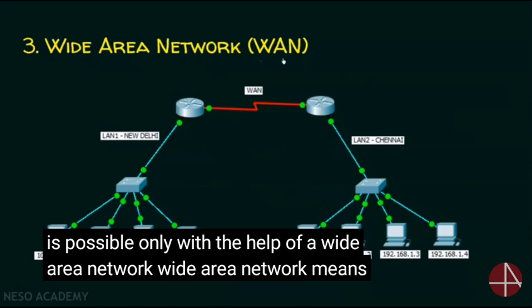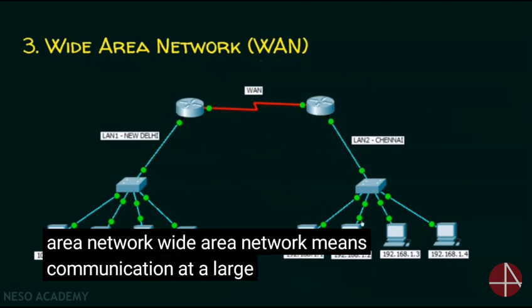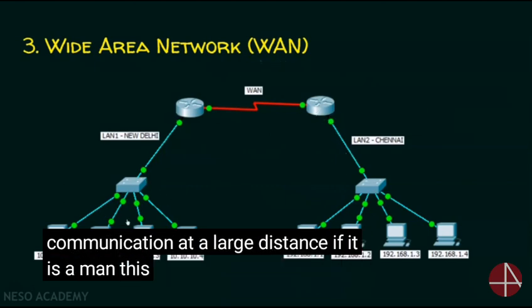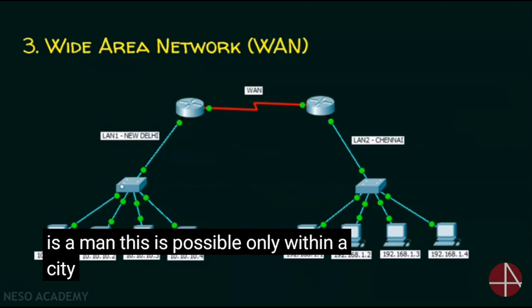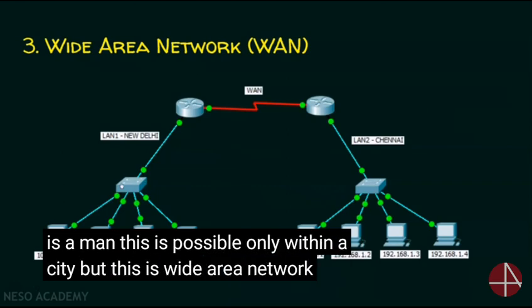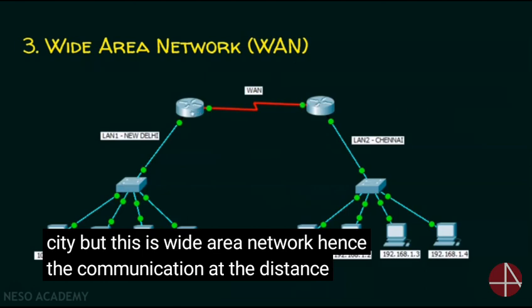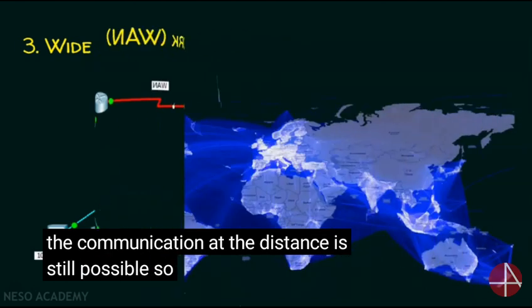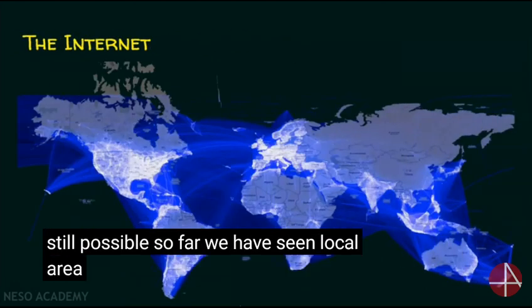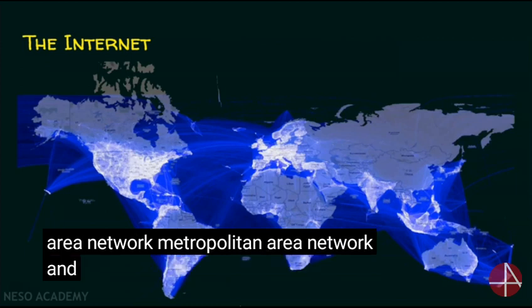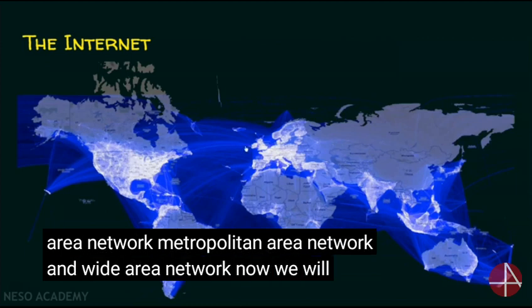Wide area network means communication at a large distance. If it is a MAN, this is possible only within a city. But this is a wide area network, hence the communication at a distance is still possible. So far we have seen local area network, metropolitan area network and wide area network. Now we will see the internet.